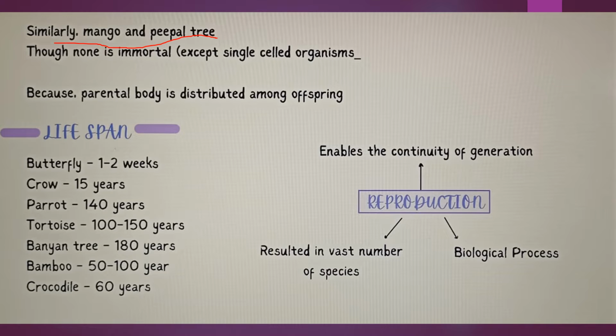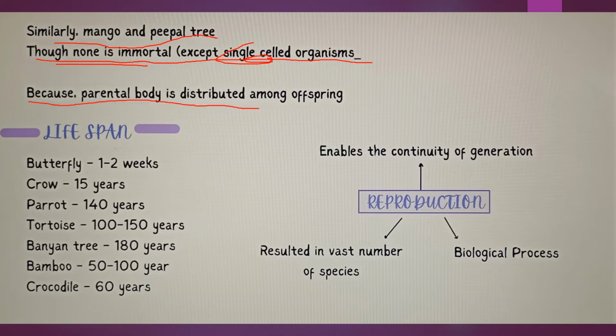And one more important concept you would have here is that everyone is mortal, everyone has to die one day, but single cell organisms are there. No, they never die, they are immortal, they are always alive. You know why this happens?